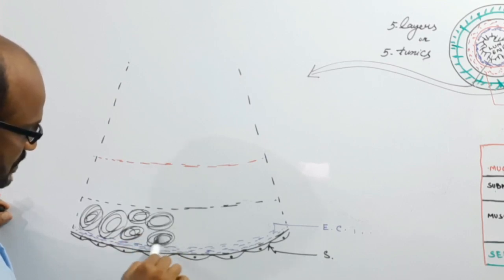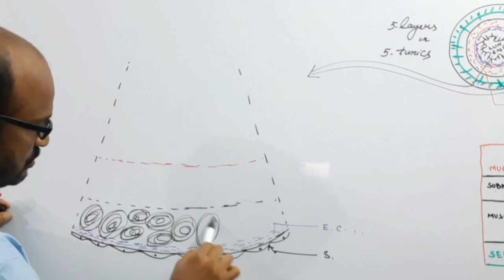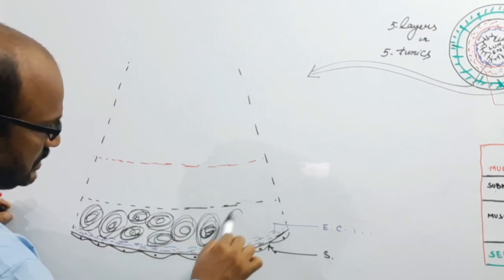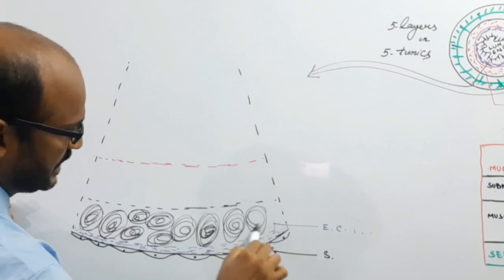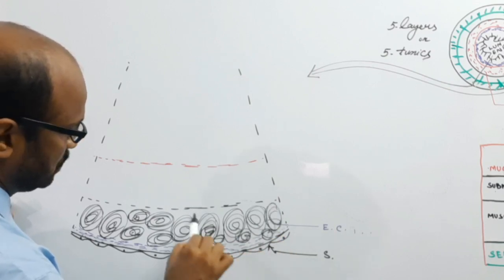So these longitudinal muscle fibers are present on the outer side of the muscularis layer, inner to the serosa layer.